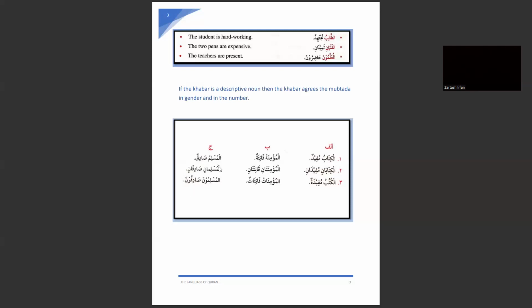Look here: mufrad, musanna, and jama. This is the mufrad form with the mufrad descriptive word. Musanna form and a musanna descriptive word. Here the jama, the plural noun. So here the khabar, the descriptive noun used here, is again plural, and it agrees in gender and number.